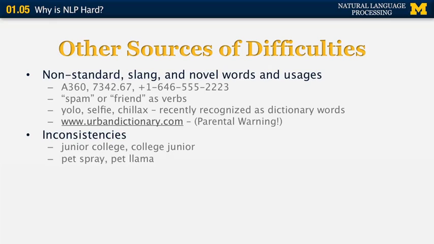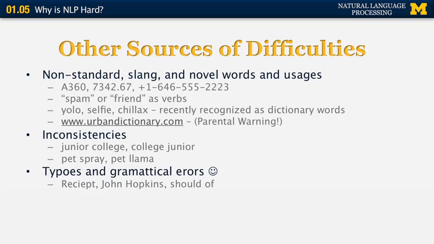There's also a very major difference between a pet spray, which is a spray for pets, and a pet llama, which is just a small llama. You can see that even though the two sentences have the same structure, they have very different interpretations.